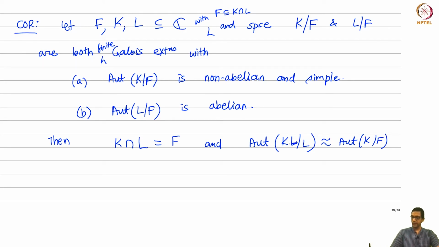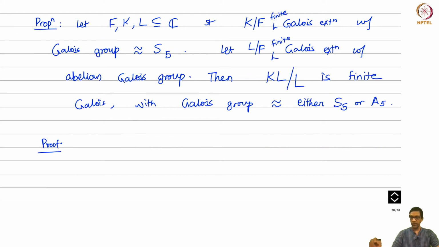Right? Now the point is we use this simplicity in a very important way, but it's easy if you just go back and see how the proof worked. We can actually prove the following proposition. I've just written it out here: even if it's not simple but almost simple, then we are still in good shape. Specifically, this is relevant to the insolvability of the quintic.